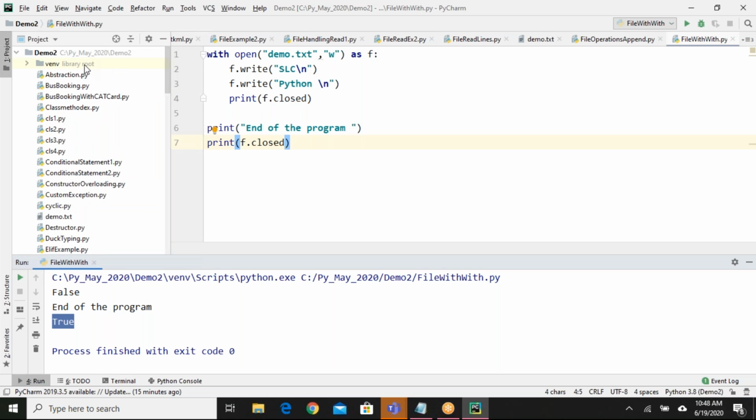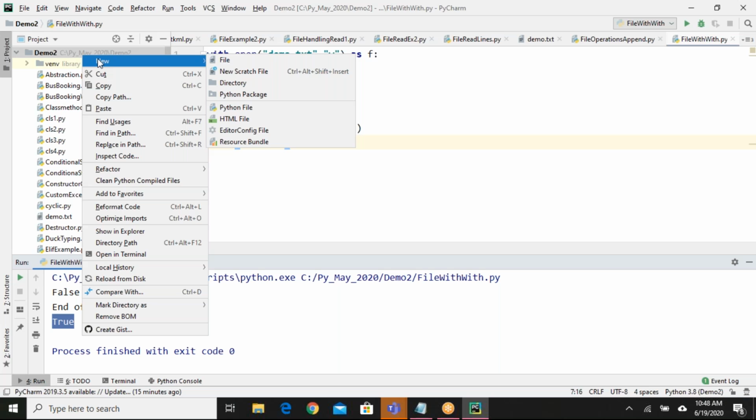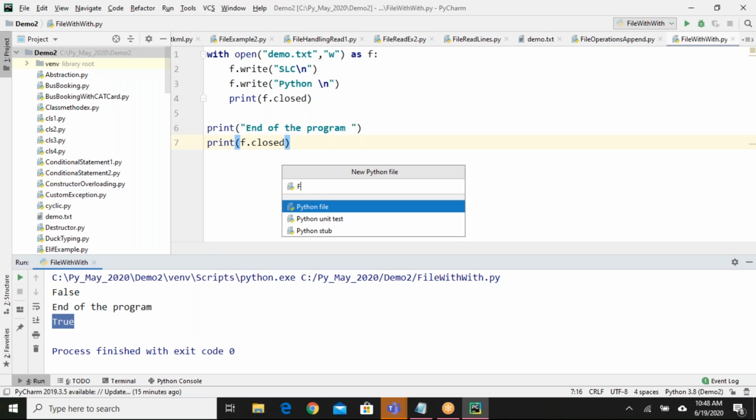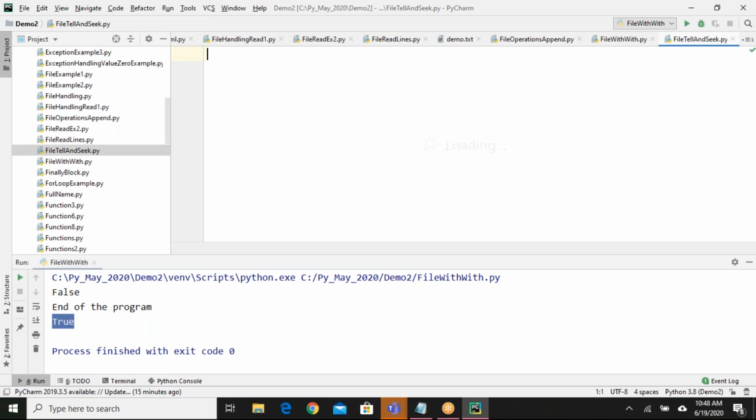Let me talk about the next topic: file seek. We have one method called tell.